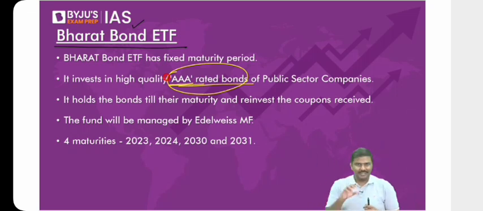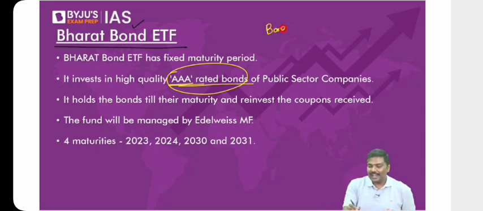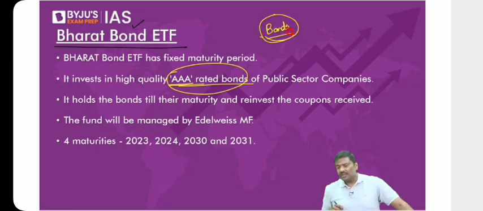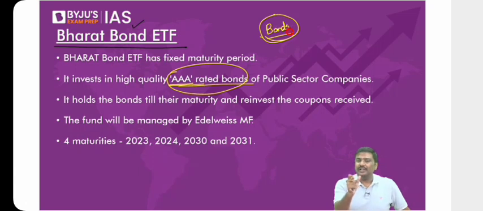But there is one problem. What is the problem here? The problem is that the bonds have a maturity period. I hope you understand this. The bonds are having a maturity period. So how is it possible that you club the bonds? What if there is a difference in the maturity period?